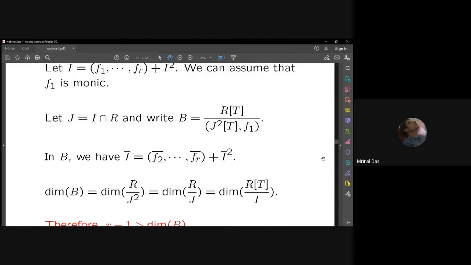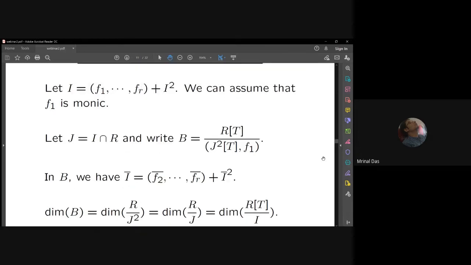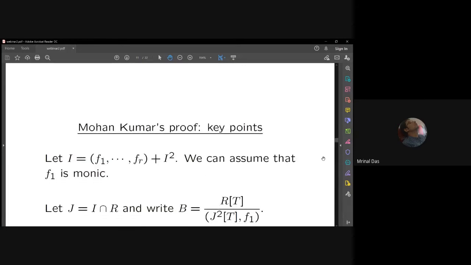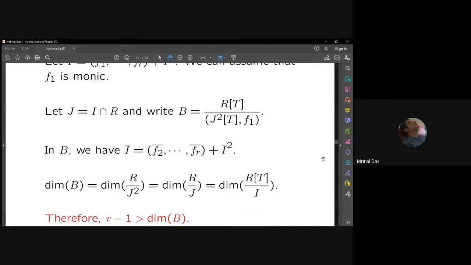And the dimension of R mod J square is the same as the dimension of R mod J. Again, R mod J to R[T] mod I is an integral extension, because I contains a monic. Therefore all these dimensions are the same, and we get this crucial fact. We know that r was bigger than the dimension of R[T] mod I plus 2.